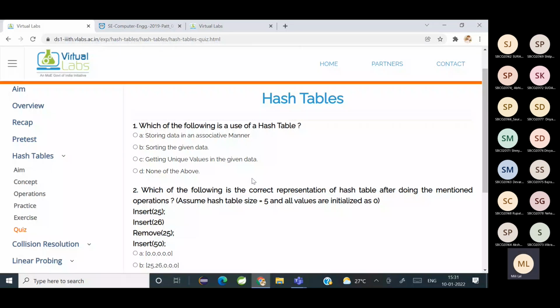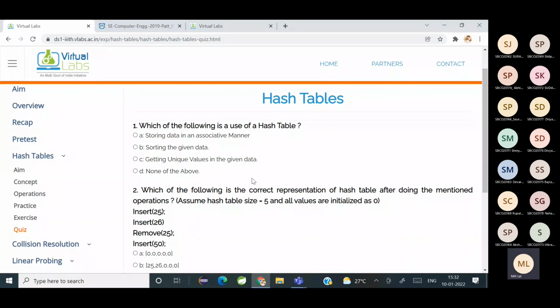Neha, what is the answer? If you know the answer, please tell it. Otherwise, say you don't know the answer. Don't know, ma'am.